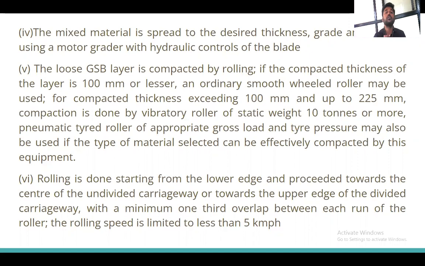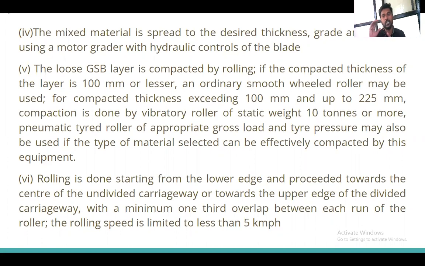We have to go for the compaction of that layer. Now, while compacting, we have to use the rollers. If the compacted thickness of the layer is up to 100 mm, whatever the soil is to be compacted, if that thickness is 100 mm or less than 100 mm, then we have to go with the smooth wheel roller. The smooth wheel roller may be used for up to this thickness.